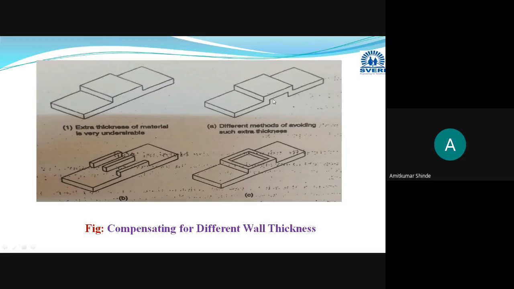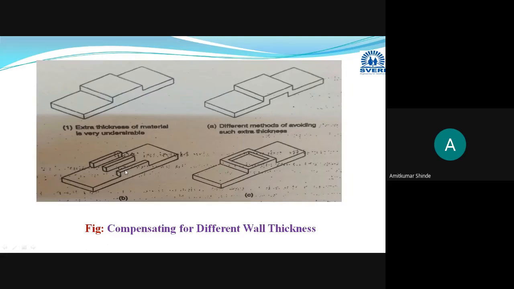Uniform thickness, you can go for this one, or you can go for this design also. Instead of this larger thick portion, here they have provided the hollow part at the top surface. You can go for this one also, or this solid part can be converted into